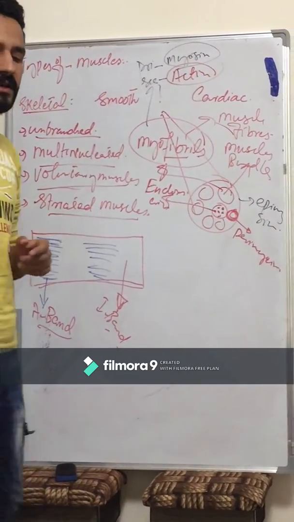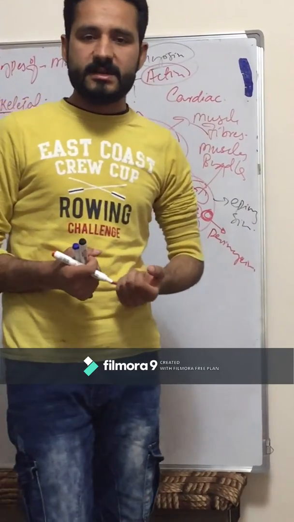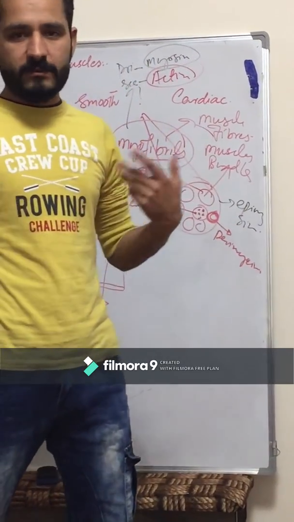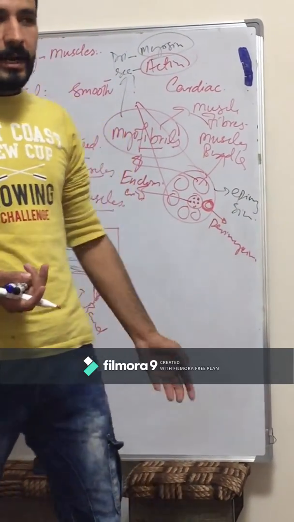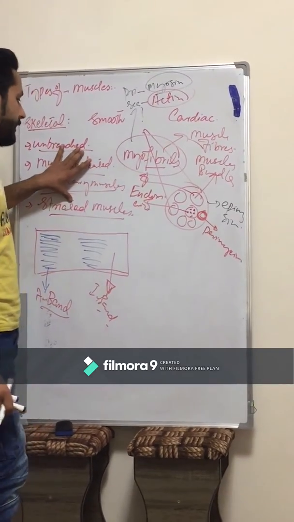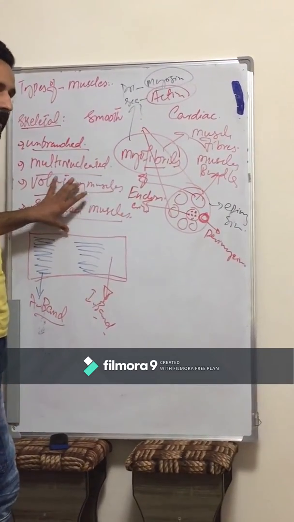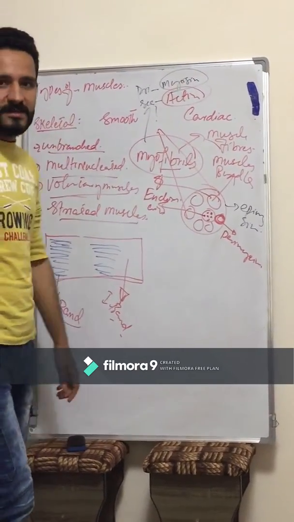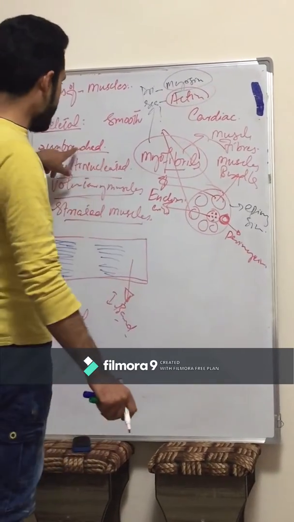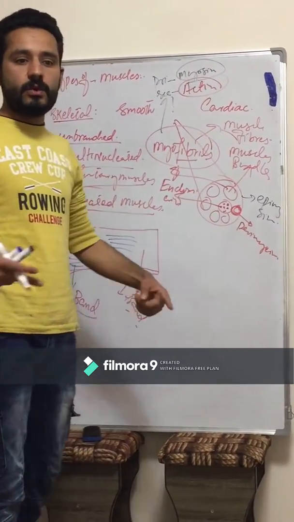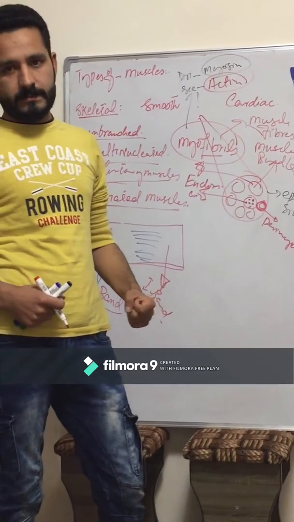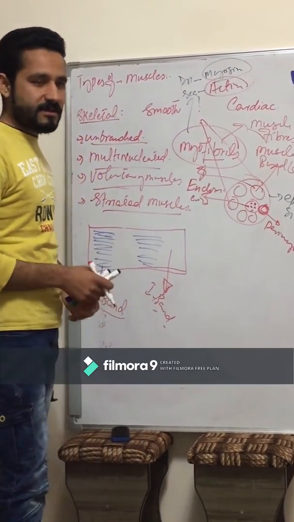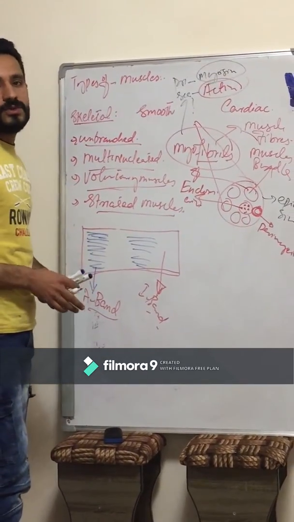You must know that these are voluntary muscles. That means we can control the voluntary muscles under the control of the will. Movement of the body is provided by the skeletal muscles, and the movement of the skeletal muscles is coordinated with the movement of the bones. We can say skeletal muscles are attached to the bones.